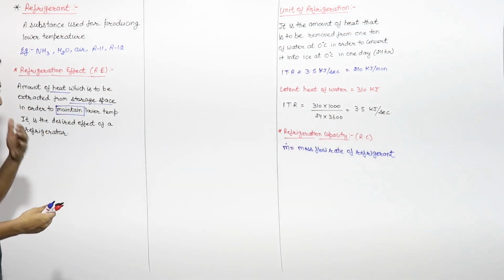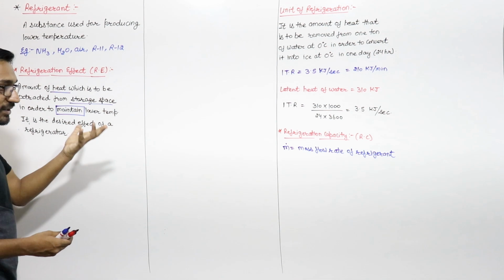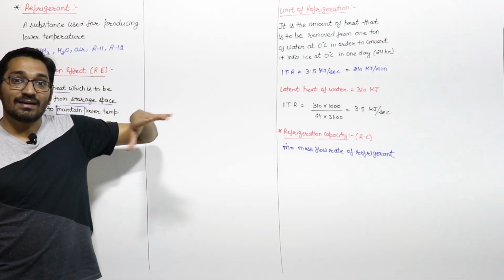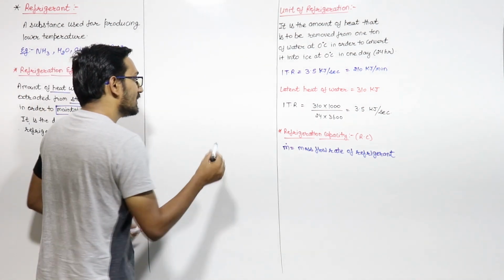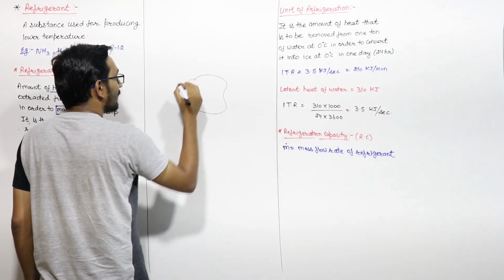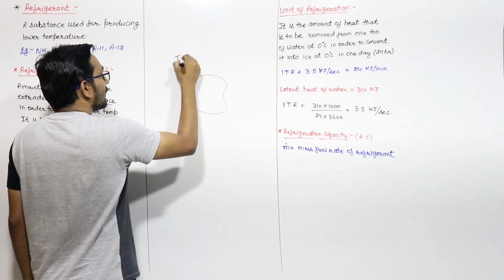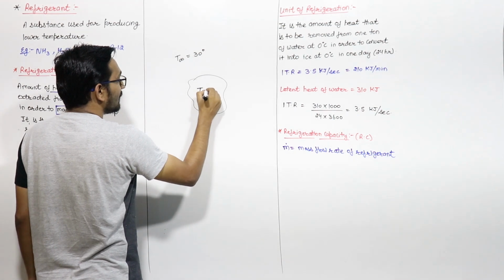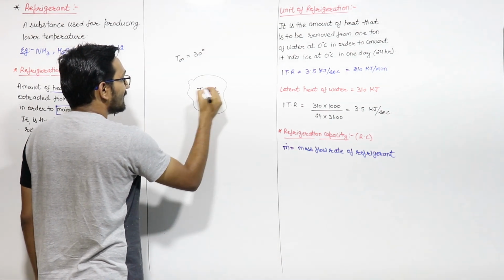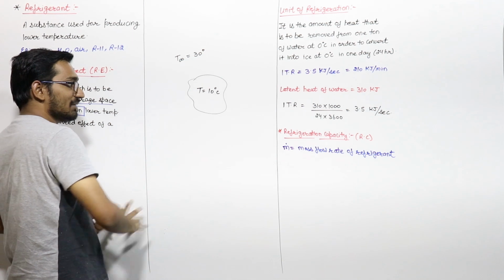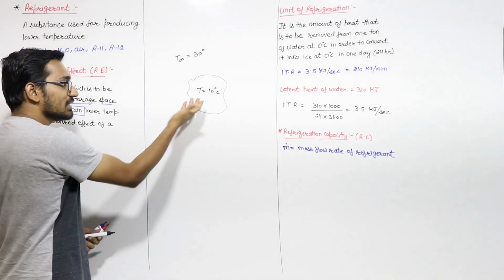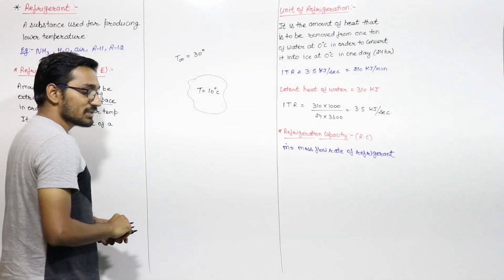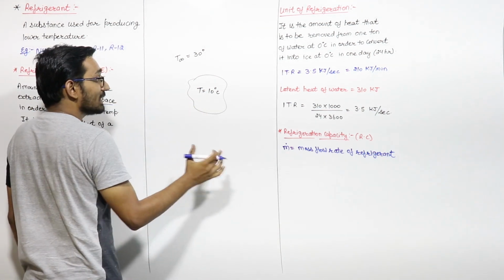Because let us say the surrounding temperature is 30 degrees Celsius, and we want to maintain 10 degrees Celsius, right? Suppose this is a body, and the surrounding temperature is 30 degrees Celsius, and we have to maintain the temperature of this body at 10 degrees Celsius. So achieving this 10 degrees is not a big deal. We can achieve this through n number of ways. But once we achieve this 10 degrees Celsius, what is happening?